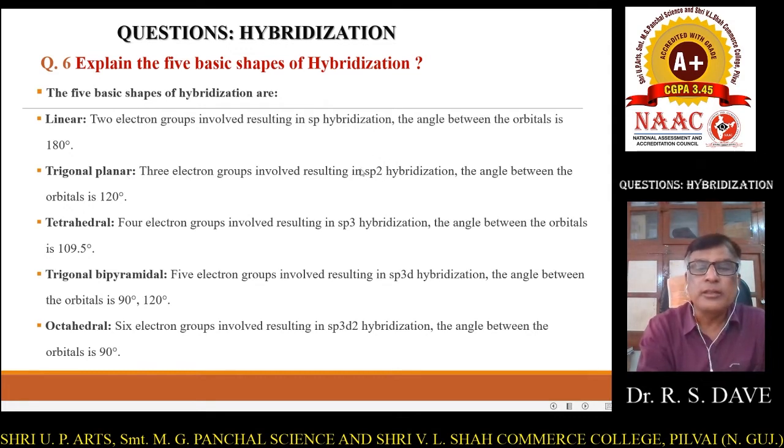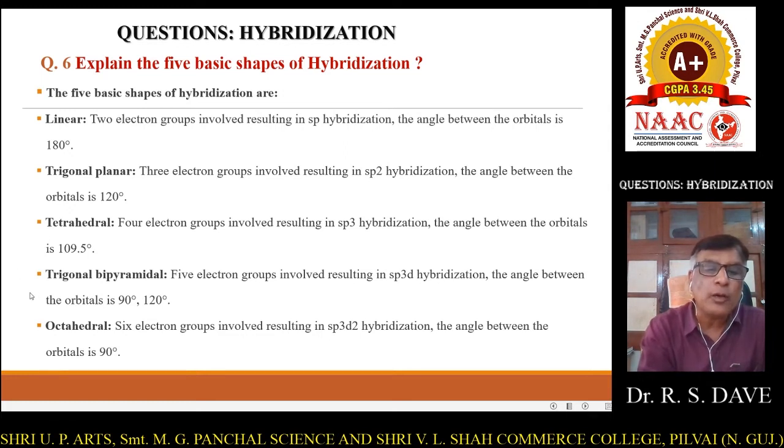Okay. Next one, shape is trigonal planar, sp2 hybridization. 3 electron groups are involved resulting in sp2 hybridization. The angle between the orbitals is 120. Right? All 120 angles form a trigonal planar shape. Or we can say all the molecules showing a trigonal planar shape have bond angle 120. Then this is a specific shape of a molecule.